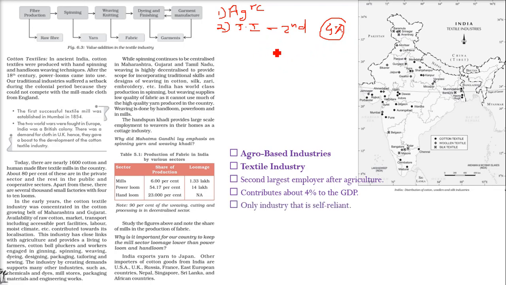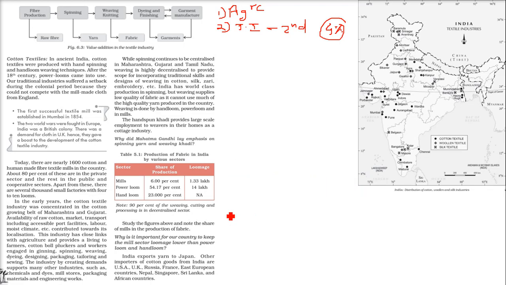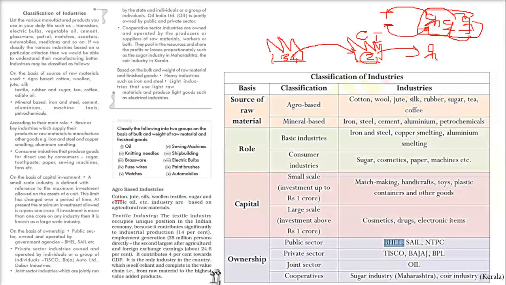Then it is the only industry which is self-reliant, meaning it is producing itself, it is consuming itself, that is, it is not dependent on any other industry. That is the important thing. So the first successful, we'll talk about this. Let me just take you to the cotton textiles now, because this is what a textile industry is. There are certain factors which we need to understand.